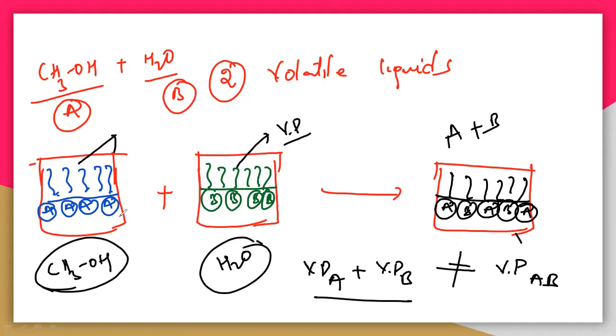Some of the A molecules will go downwards, and some of the B molecules will go downward, and on the surface we will get A, B, A, B, A, B like this. So what actually happened?